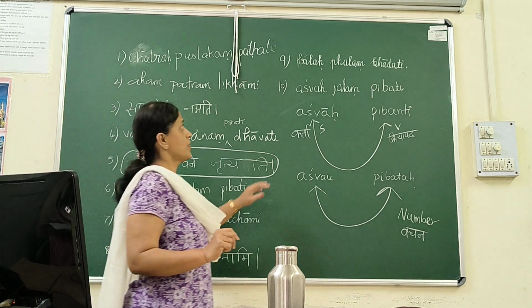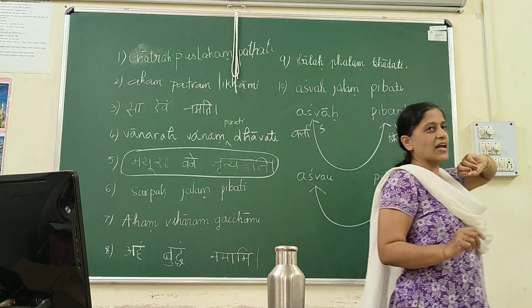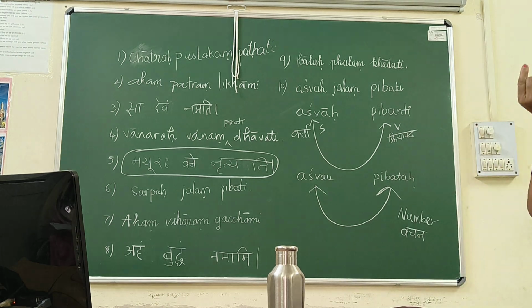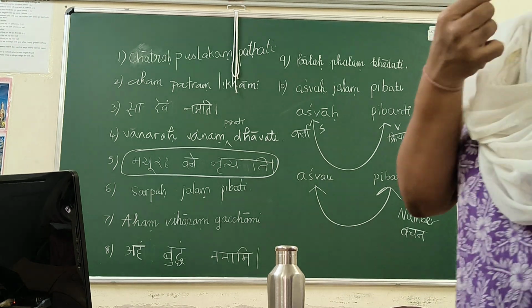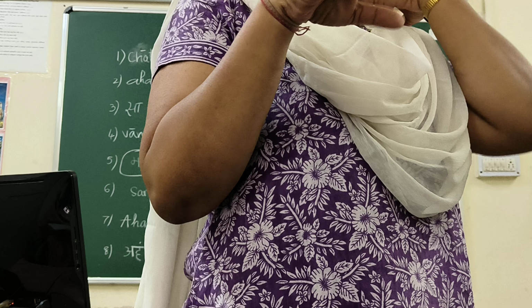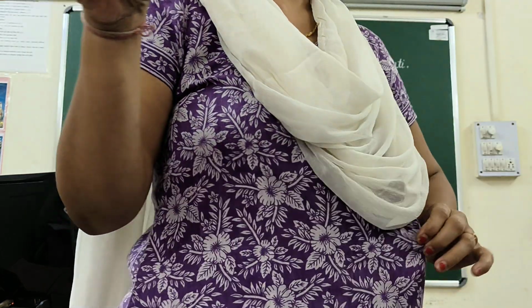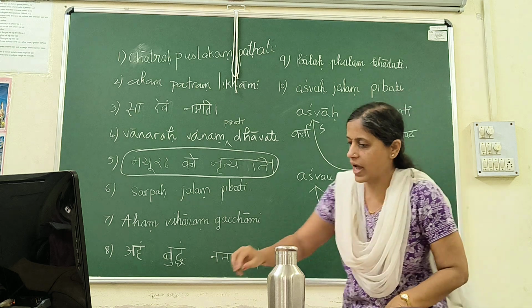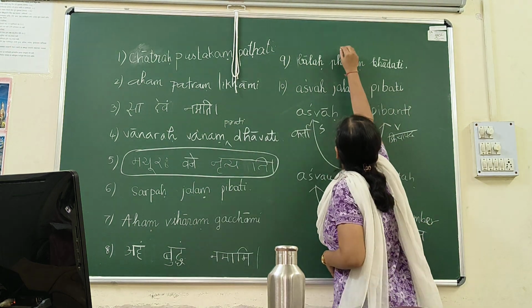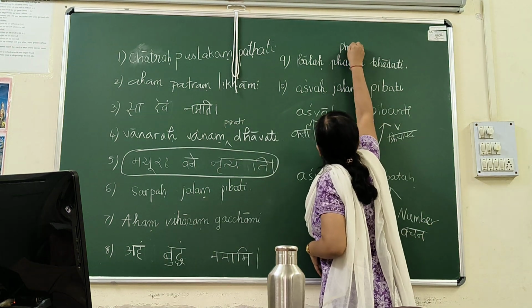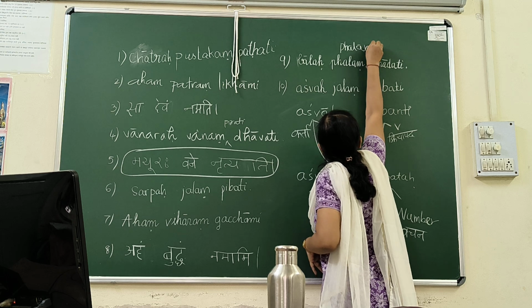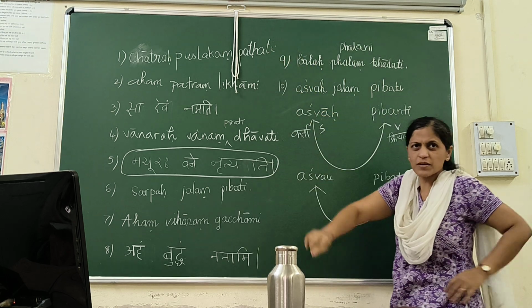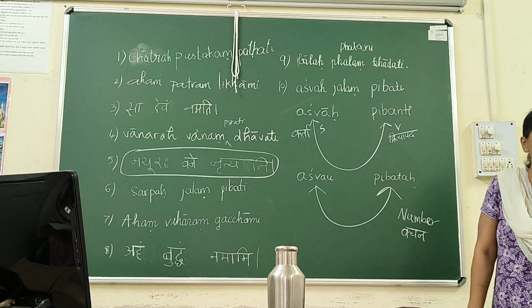But if I change this phalam to phalani, because they are grapes, one grape all students can't eat. So if I have to say balaha phalani khadanti, the moment I change phalam to phalani, the sentence becomes wrong or no?